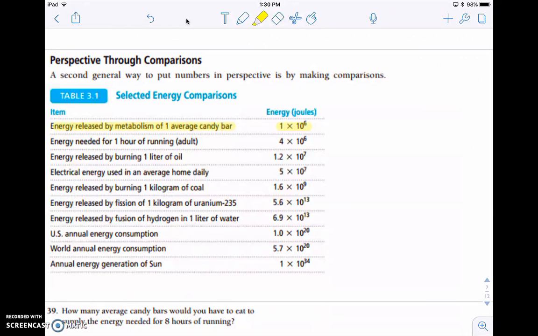And you can look here, the energy needed for 1 hour of running for an adult is 4 times 10 to the 6 joules. So if you're running for an hour, and it's 10 to the 6th, that's going to take you up into the millions. So you need approximately 4 million joules to run every hour is what your body needs, and so forth. So you could go down and look through all of the rest of those, but these are just some selected comparisons that were put together in the text.